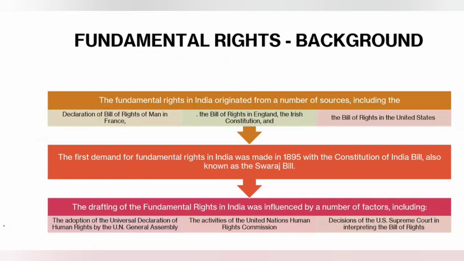Now let's start with the fundamental rights, the background of the fundamental rights. The background of fundamental rights is there in the UDHR. What is UDHR? UDHR is the Universal Declaration of Human Rights. Under UDHR, there are two kinds of rights. The first is first generational rights, that is civil and political rights. The second is second generational rights, that is economic, social and cultural rights. It was not enacted, but adopted on 10th December 1948.